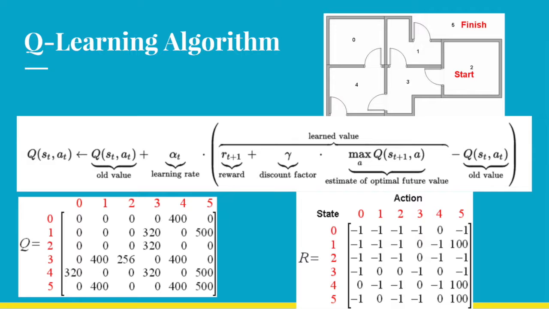It then feeds this reward value into the equation that you see in the middle, multiplies it by the alpha value, which is essentially the rate at which this algorithm learns, and then stores the reward value in something called the Q matrix. Now, over time, as the program explores more and more of the state space, this Q matrix becomes populated with desirability values, and the algorithm can then make decisions on whether to jump or not jump based on the numbers that are stored in this Q matrix.